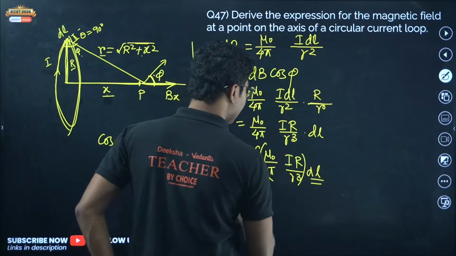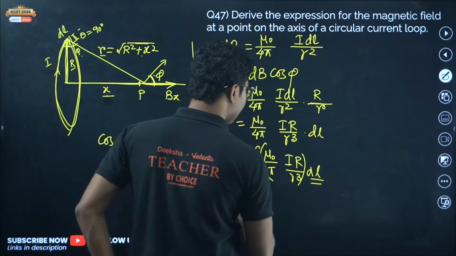Okay, now dl of this entire closed circle will be the circumference of the circle, so that will be given by mu naught by 4 pi IR by R cube into 2 pi capital R.